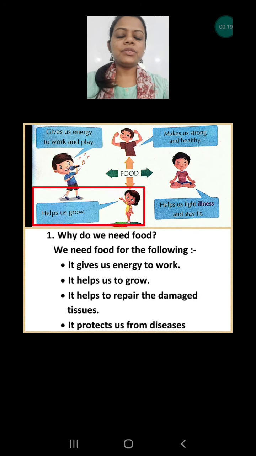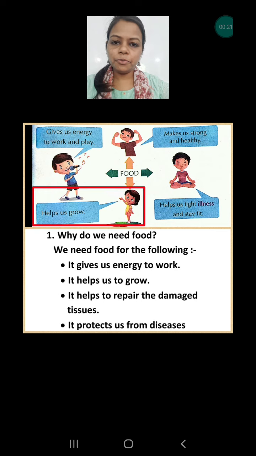The first question is asking, why do we need food? We have discussed a lot of things in this chapter about food. Now the basic question of this concept is, why do we need food? Every day we are eating different types of food in the breakfast, in the lunch, and in the dinner, and the next snack, some other food item, fatty items like pizza, pasta, burger, also we are eating often. So what is the need of food in our body? Let's have a look.